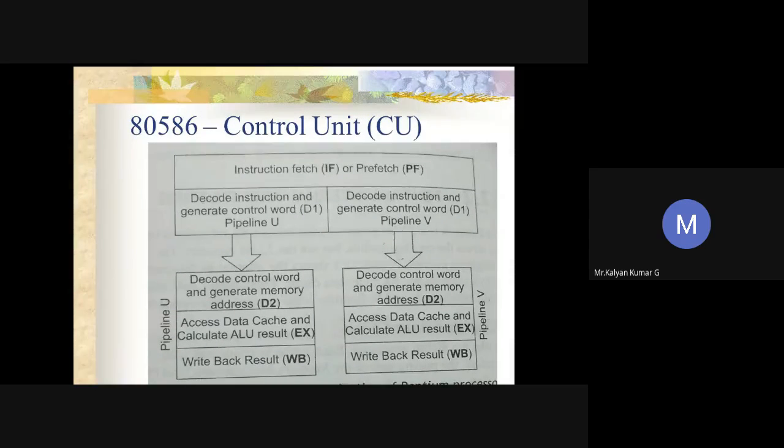This diagram that you have been projected here shows the superscalar organization of your Pentium processor. This is called superscalar organization, which means it can transmit 2 integer instructions parallelly in the same clock cycle, thereby increasing your performance.